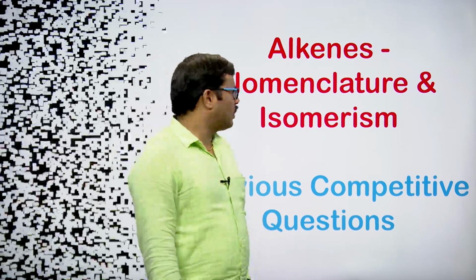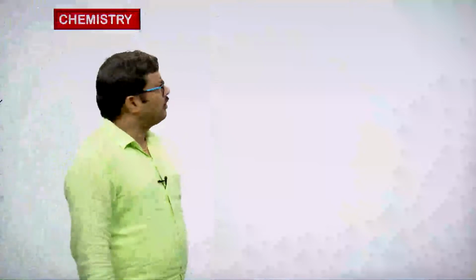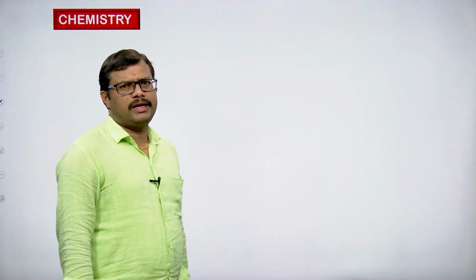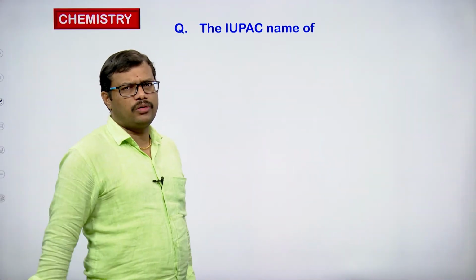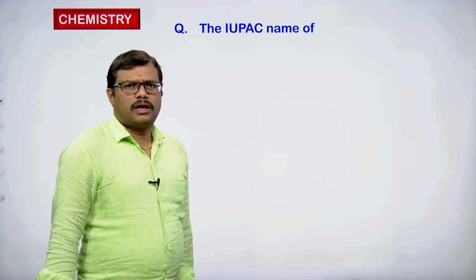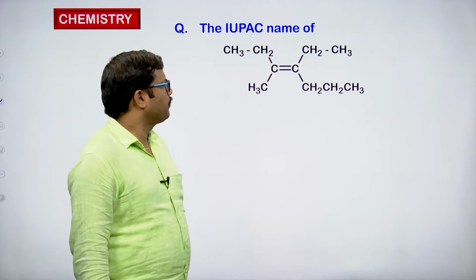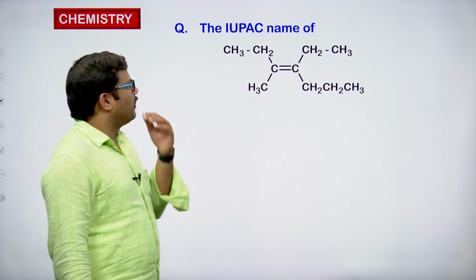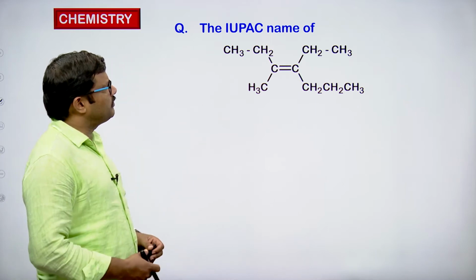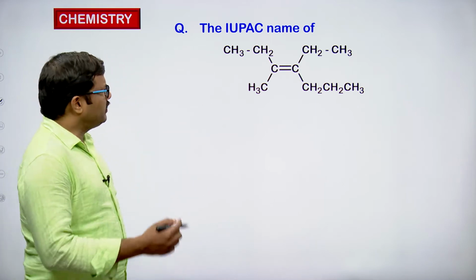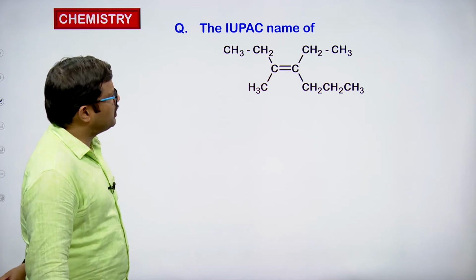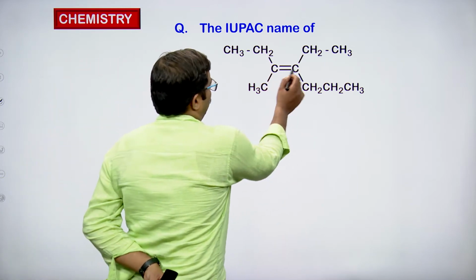So let us look at the first one. In the first half of the questions we are going to deal with nomenclature, and in the second half we are going to look at the isomerism concept. Here a compound is given. What is the IUPAC name of this compound? And in this compound the presence of a double bond is very clearly mentioned.